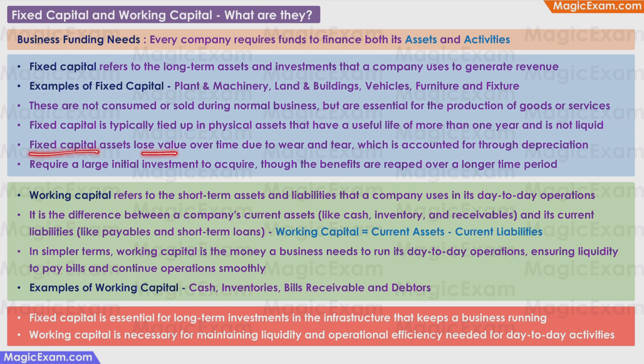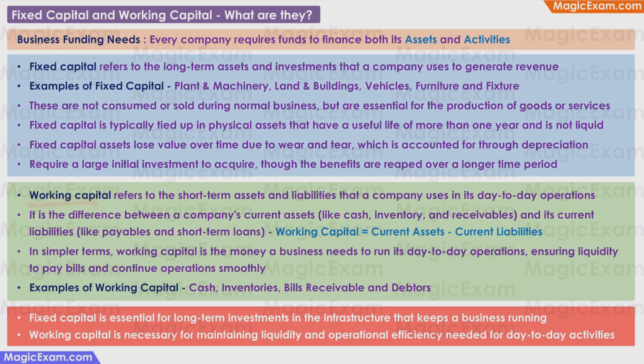Fixed capital assets lose value over time due to wear and tear, which is accounted for through depreciation. For example, a machine used in a factory may have a useful life of 5 years, after which it has to be replaced, which means that every year the machine will depreciate and its value will eventually become zero, or it will reach scrap value after 5 years. Fixed capital assets require a large initial investment to acquire, like the money that is required to buy land or buildings. But the benefits of fixed capital assets are reaped over a longer period of time.